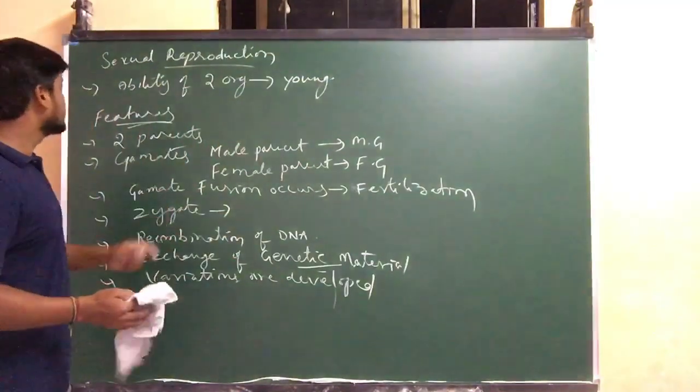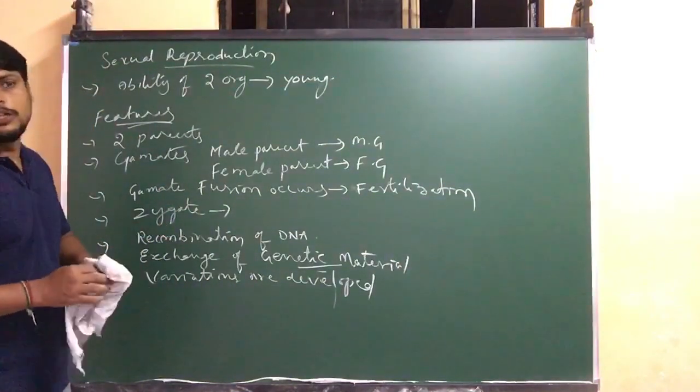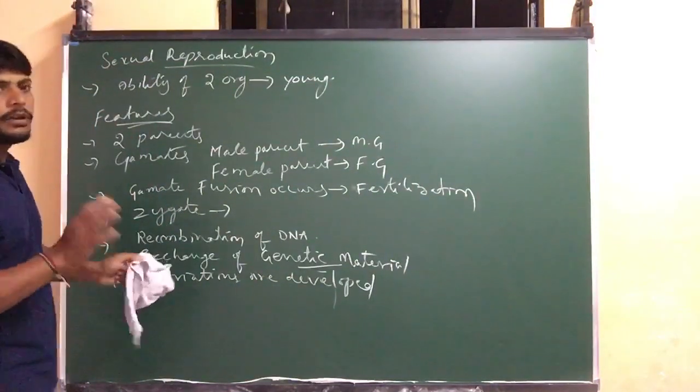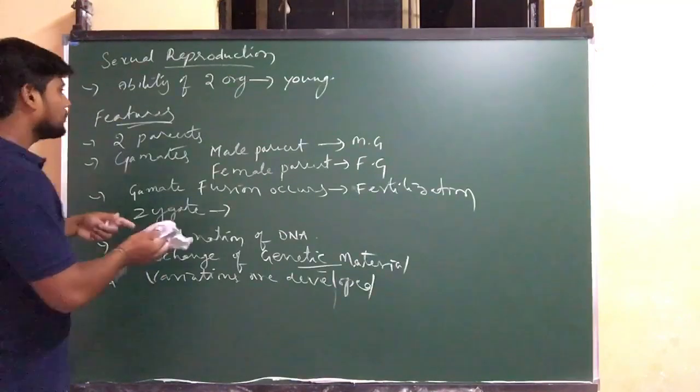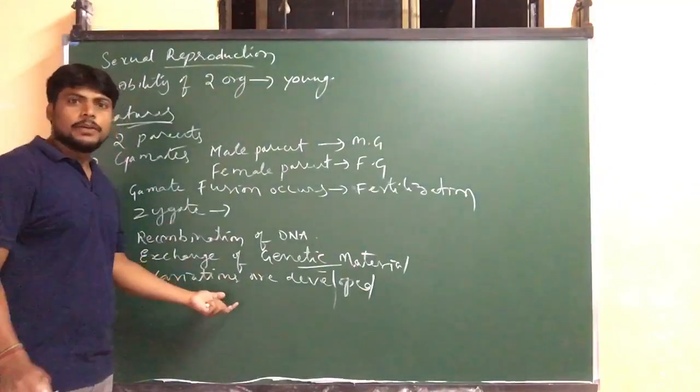Now these are some of the important points about the sexual mode of reproduction. Under the sexual mode, cell division occurs. Both meiosis and mitosis occur in the sexual mode of reproduction.